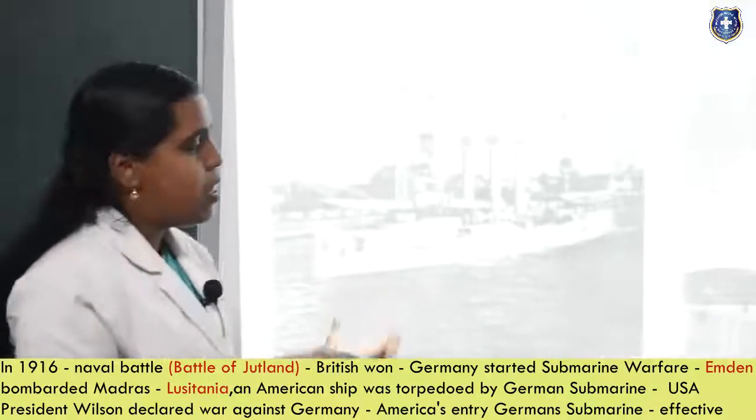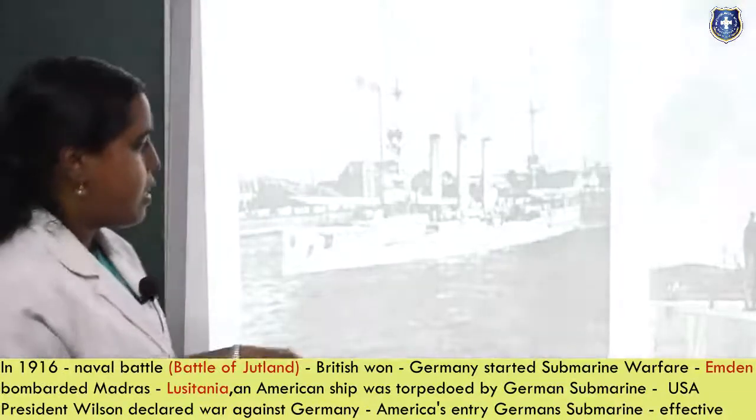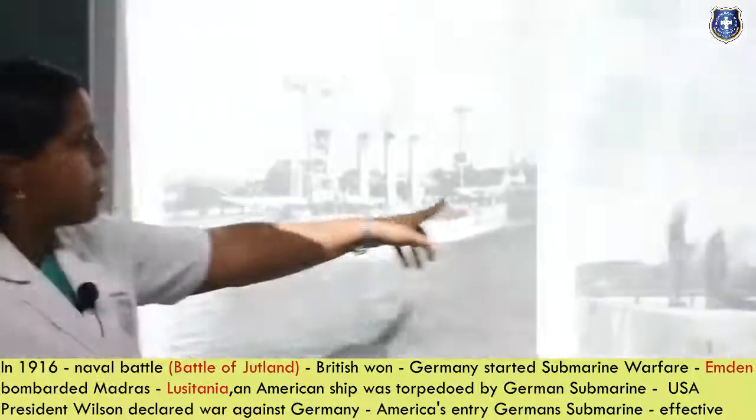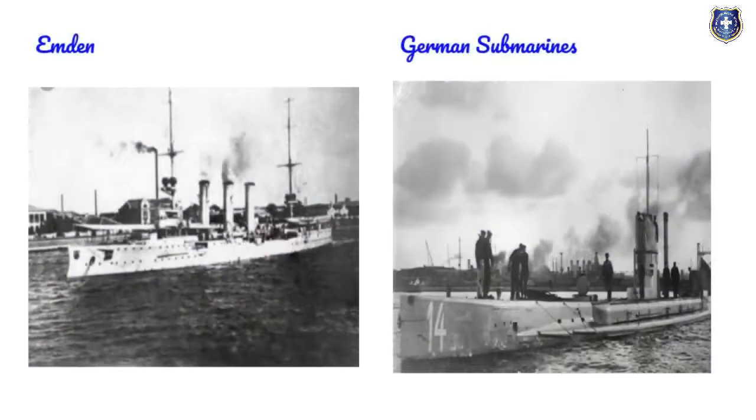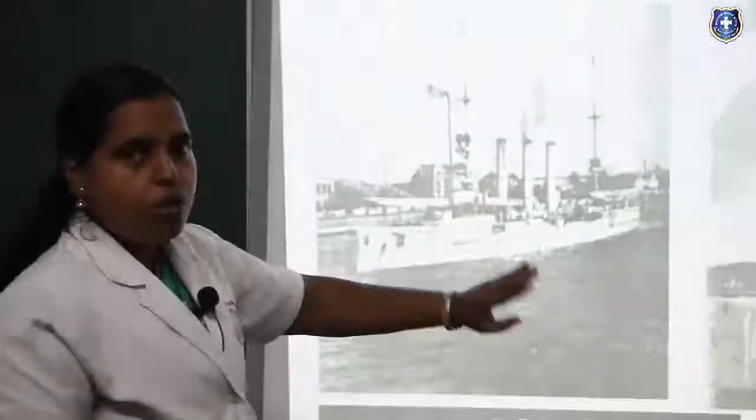So Germany was really effective in such an attack. So they were really successful also. You can see all the warships, how big they are. They can carry tons of loads in that. Load in the sense, it may be a weapon, it may be food, or it may be ammunition. Even slaves are being carried here. Like that, they were able to transport many things through the sea routes.